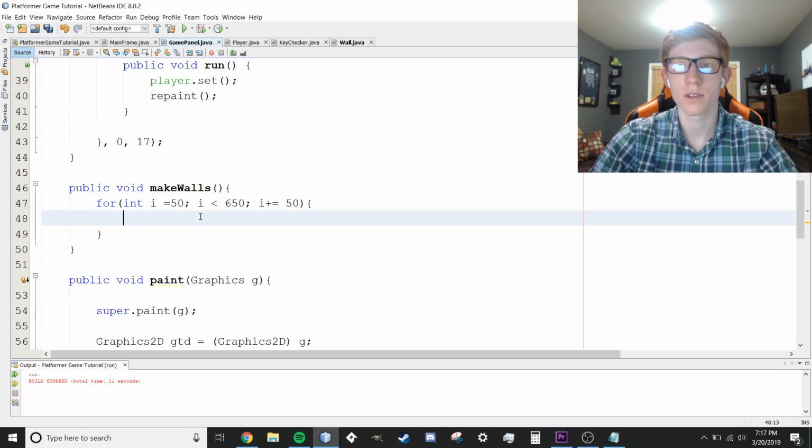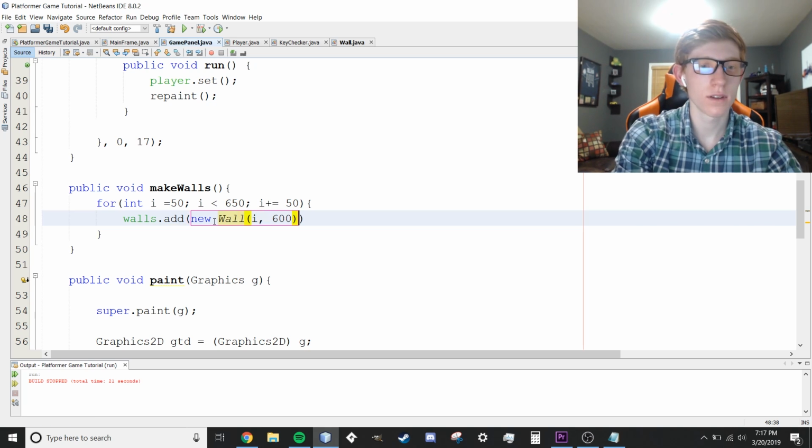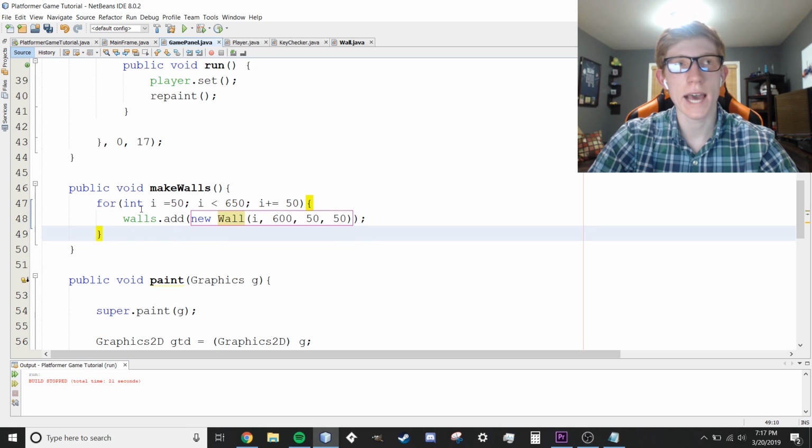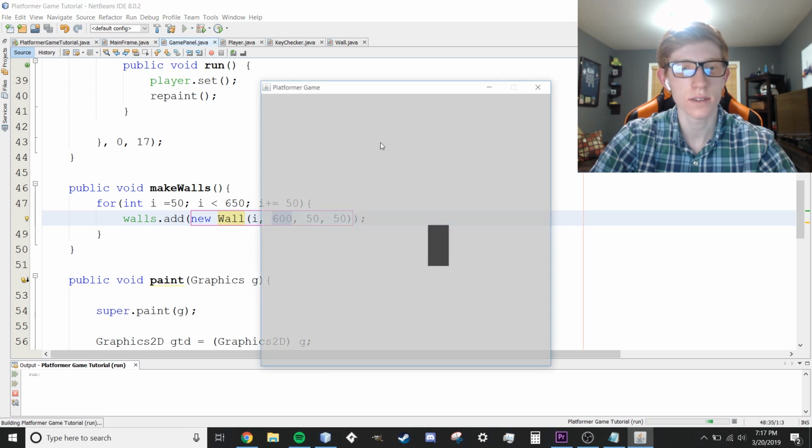let's spit that out properly. There we go. We're going to say walls.add new wall I 600 50. Just like that. So this is going to create a new wall and add it to our array list, and it's going to set the x value of that wall to whatever our counting variable is at, the y value to 600, and then the width and height will be 50. So let me run this really fast and show you guys.